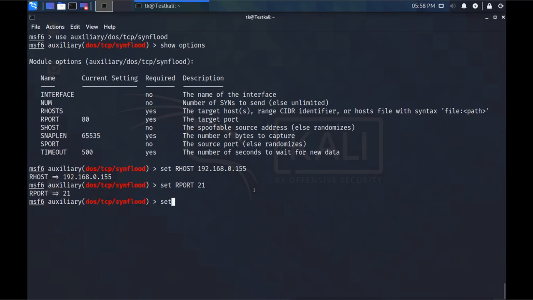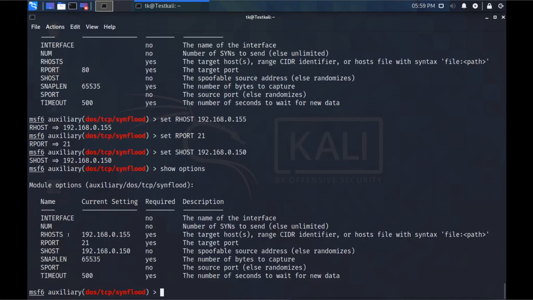Now if you want to spoof the source address, that means you don't want to reveal yourself, we can use a fake source address. So I will use S, that means source host, and I'm going to use another machine's IP as the source address, that is the Windows Server machine. There is a Windows Server 2016, so I'm going to use that machine's IP here. Now after filling all the requirements, we can check show options, and we can see we have filled these. And now we can start the attack. For starting the attack, we will run the command exploit.